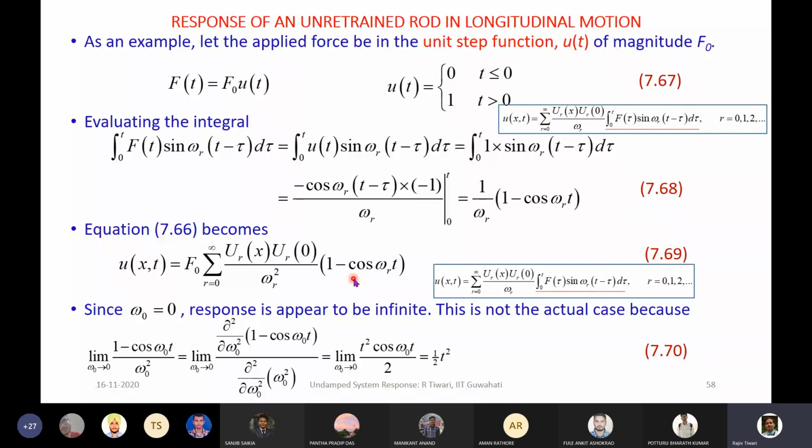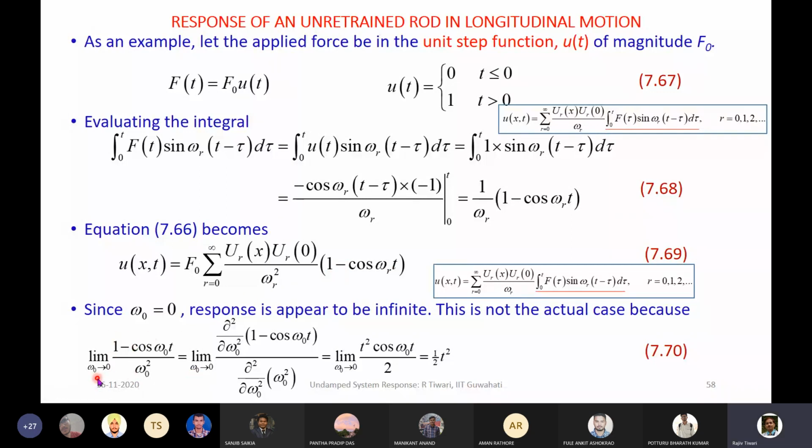We are able to plot it. But here one thing is there: because we have a rigid body mode, corresponding to that we have zero natural frequency. So if you put the zero natural frequency, this will become infinity. But that is not the case. If you see, omega r is here also. So if we take out this particular ratio,